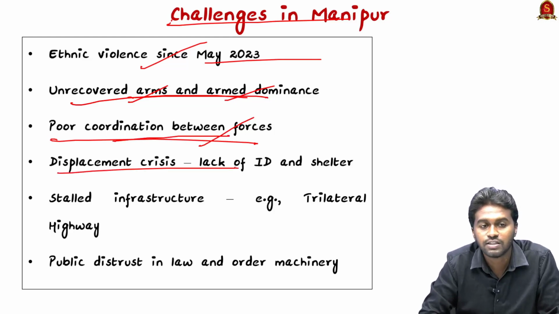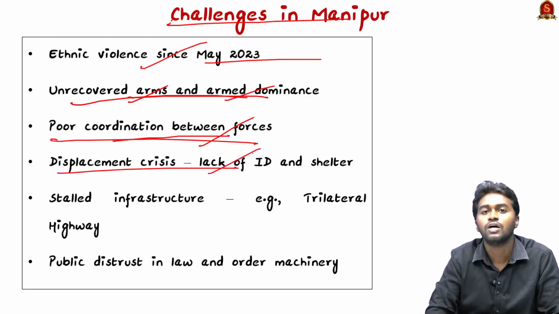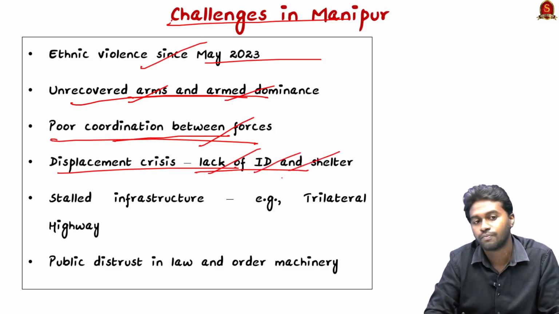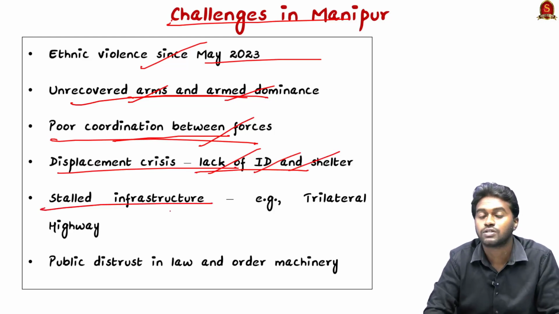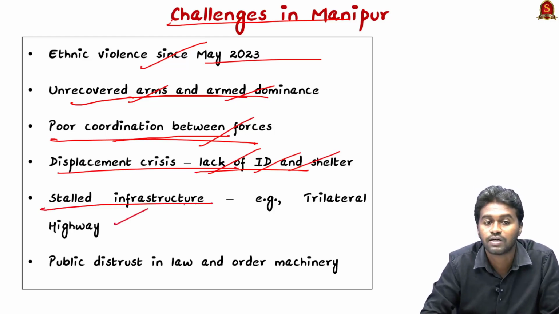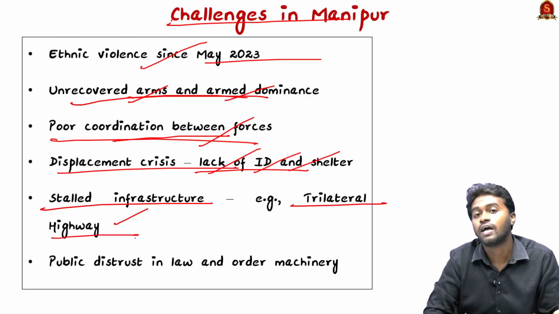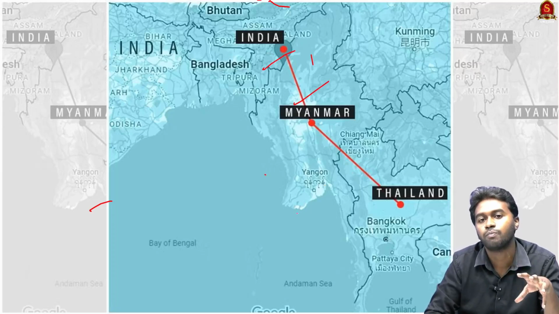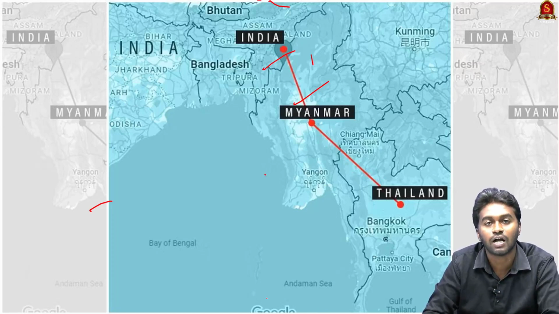And the next is the displacement crisis. Especially the Kuki-Zo community has been displaced on a large scale, and they are lacking identities and shelter. And the next is stalled infrastructure because of this ongoing violence. For example, the trilateral India-Myanmar-Thailand highway. You can see in this picture the India-Myanmar-Thailand highway. It aims to connect the state of Manipur with Myanmar and Thailand, and this infrastructure has been stalled because of the ongoing violence in Manipur.